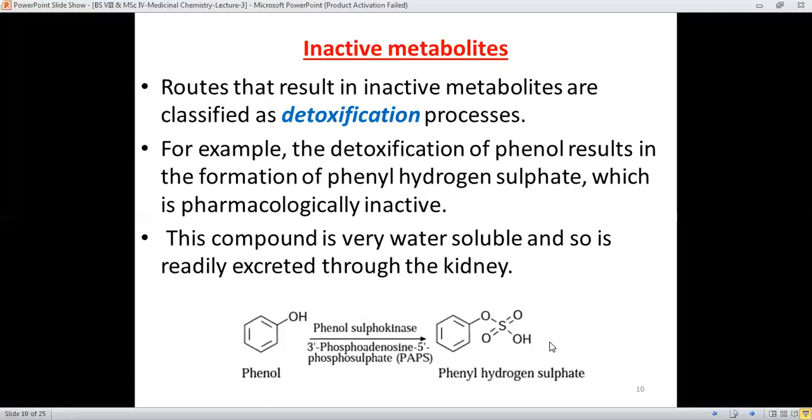Such inactive metabolites are very essential and fruitful for the body, because they are responsible for the detoxification of some toxins.